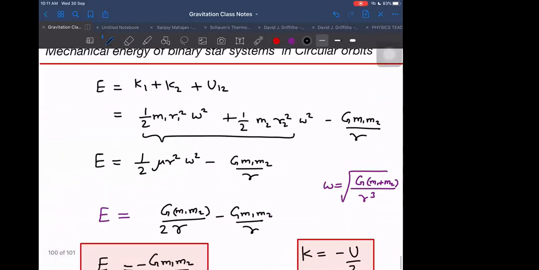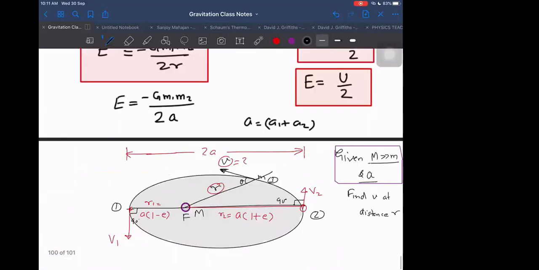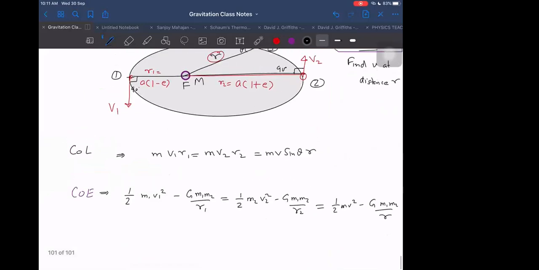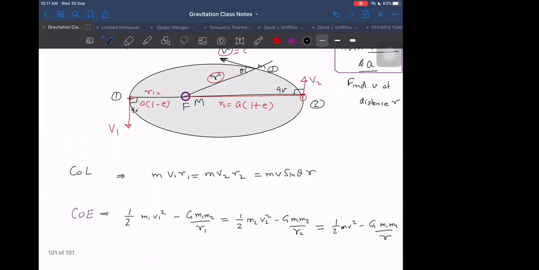Okay, so let us see here now. How many things do we have to eliminate? We have to eliminate V1, R1, V2, R2. These are unknowns. But R1 plus R2 we know. This equation also we are having.